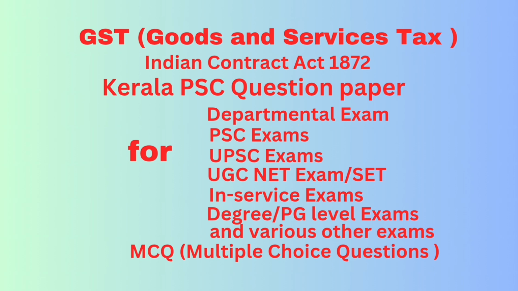Question number 59. Under GST law, recipient of supply of goods means a person: Option A, who is liable to pay consideration. Option B, to whom the goods are delivered or made available or to whom possession or use of the goods is given or made available. Option C, an agent acting as such on behalf of the recipient in relation to goods supplied. Option D, all of the above. Correct answer, option D, all of the above.